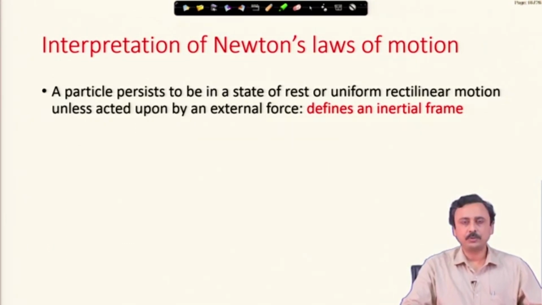If I show you a video in which you see some object kept on a table, and suddenly in the video you see that the object starts moving, and there is no trickery, the object is really moving, not by somebody pulling an invisible string or some magnetic force, no, it is moving. What will be your conclusion? That the particle is moving without force? Then it defies the first law, then that frame cannot be an inertial frame.